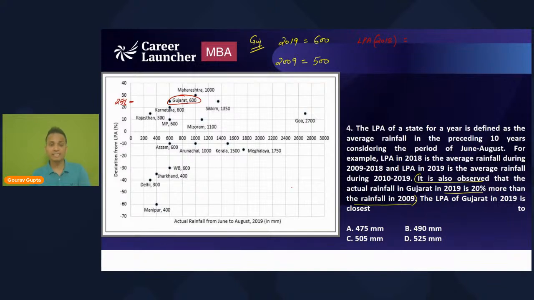No, Isha. 600 is the actual rainfall in 2019. Whatever values are given in the graph, these are the actual rainfalls of 2019. Now, these are the deviations from the LPA of the previous year. So if Gujarat's actual rainfall of 2019 is 600, and the deviation from LPA is 25%, then LPA of 2018 will become 480. We discussed the same thing at the beginning of this session.